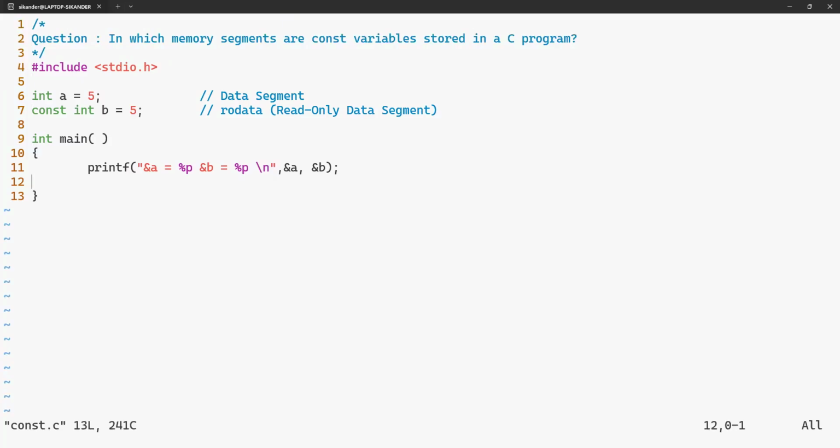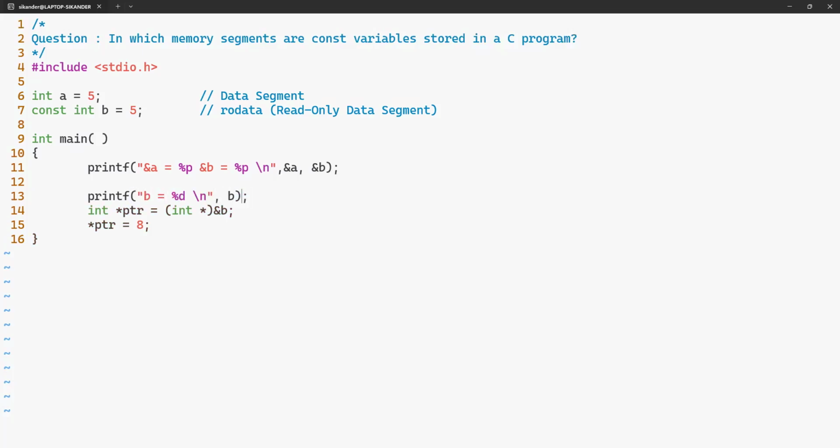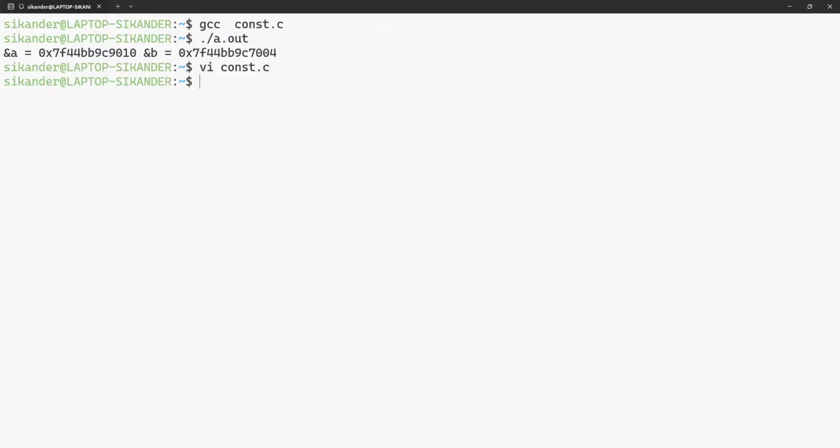Now let us try to modify the value of B indirectly, the same thing we did for the local variable. I'll remove the constants, take the address of B, and write through the pointer: *ptr equal to some value, 8. I'd like to print B equal to %d. The same thing I would like to do here. Right, now I'd like to compile this.